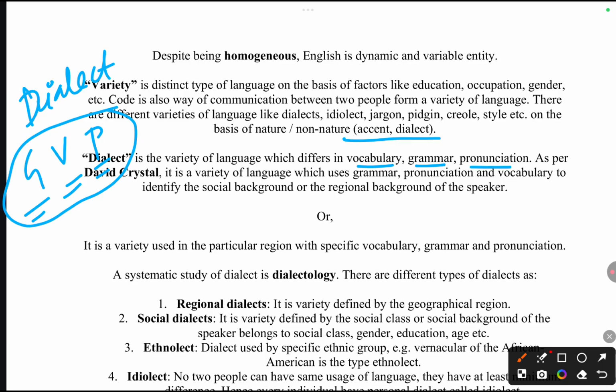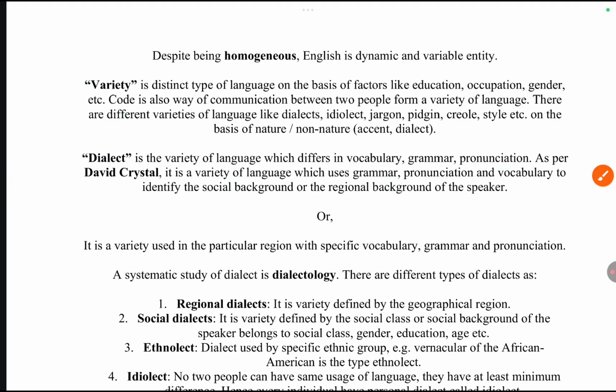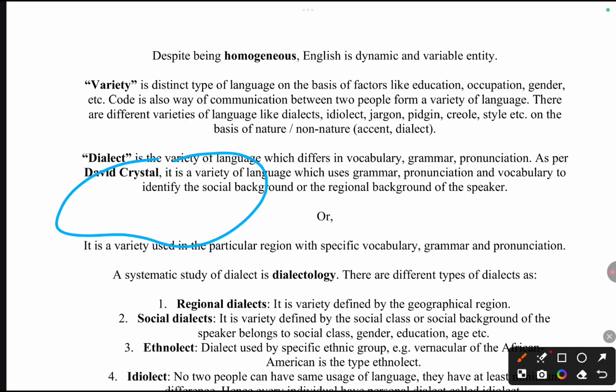And as per David Crystal, it is a variety of language which uses grammar, pronunciation and vocabulary to identify the social background or regional background of the speaker. Now friends, I am deconstructing it in simple terms. For example, a person in the USA is speaking English. He will be using a certain kind of grammar, certain sentences, words and pronunciation, and on the basis of those I can identify to which specific region or country this person belongs, because he will be using specific words and specific pronunciations.